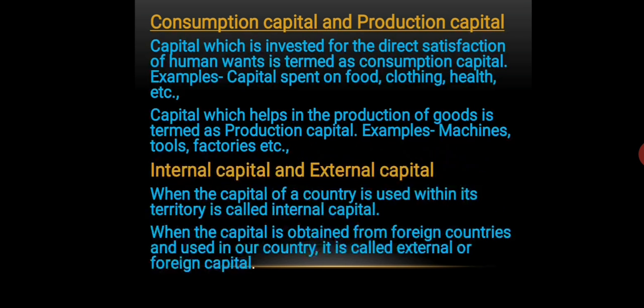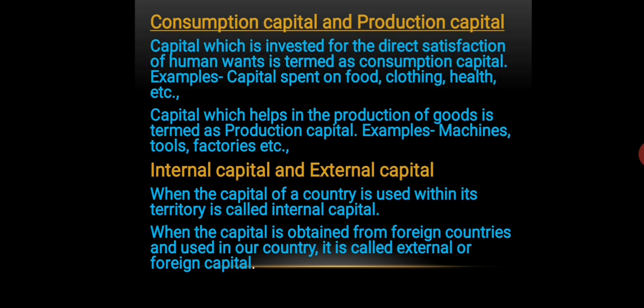For example, capital that is spent on food, clothing, health, education, etc. is known as consumption capital, because we are spending money on all these items so that it directly satisfies our human wants. So that type of capital is known as the consumption capital.